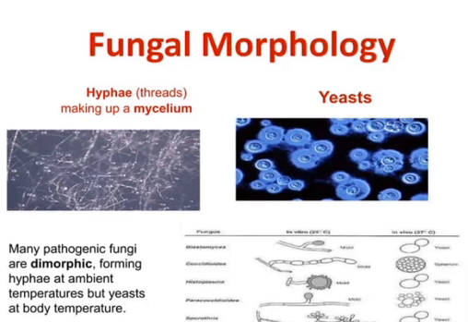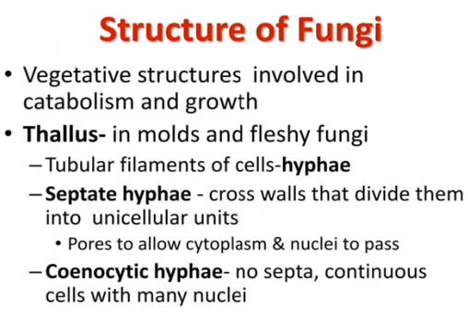And the next one is fungal morphology. Many pathogenic fungi are dimorphic, forming hyphae at ambient temperature but yeast at body temperature. They have vegetative structures involved in catabolism and growth. The thallus is present in molds and fleshy fungi. Tubular filaments of cells called hyphae are present, and septate hyphae have cross walls that divide them into unicellular units, with pores to allow the cytoplasm and nuclei to pass.